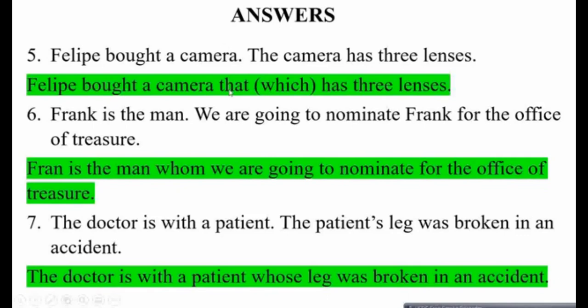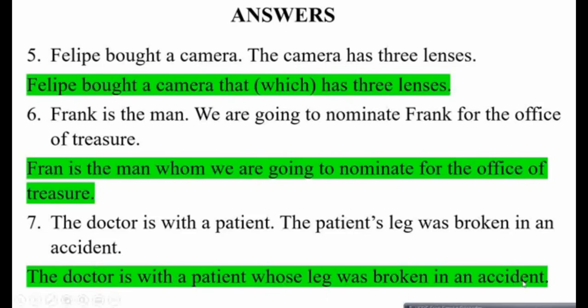Question 6, Frank is the man. We are going to nominate Frank for the office of treasurer. So the relative clause will be Frank is the man whom we are going to nominate for the office of treasurer. So since आपका जो Frank है is at complement position, और आप इसको whom से replace कर रहे हैं, refer कर रहे हैं. Question 7, the doctor is with the patient. The patient's leg was broken in an accident. So the doctor is with the patient whose leg was broken in an accident.